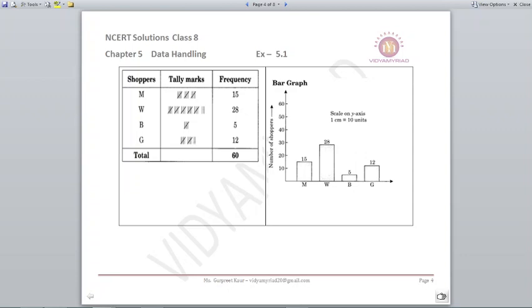Now looking at this, it is very easy to find out the frequency. For M it is 15. For W it is 28, for B it is 5 and for G it is 12. So the total frequency is 60. Based on this, I can plot the bar graph using the scale on the y-axis as 10 units. So there is a gap of 10: 10, 20, 30, 40, 50, 60. These are the numbers of shoppers. And M, W, B, G is marked over here. So I can easily plot it like this.